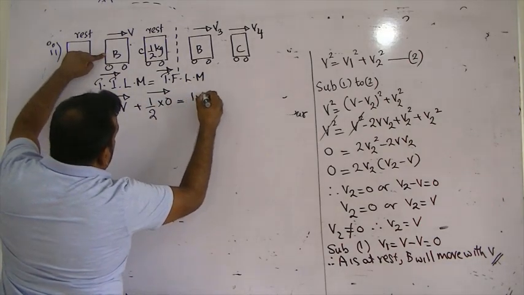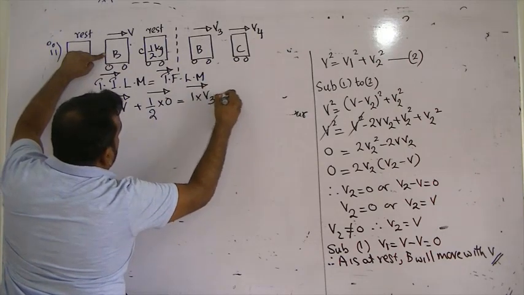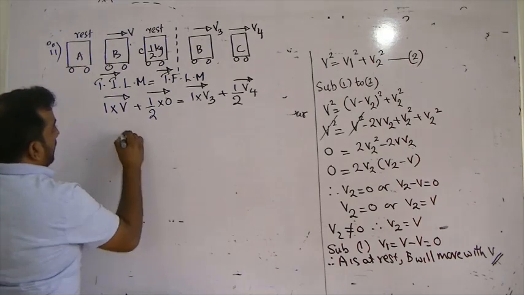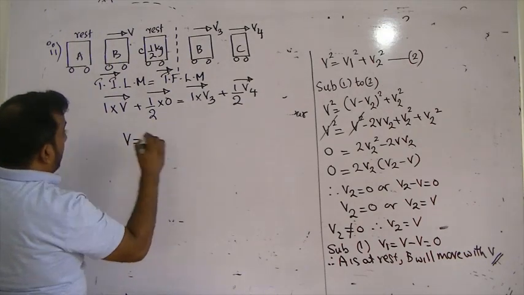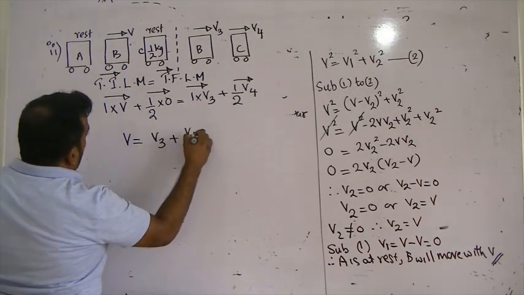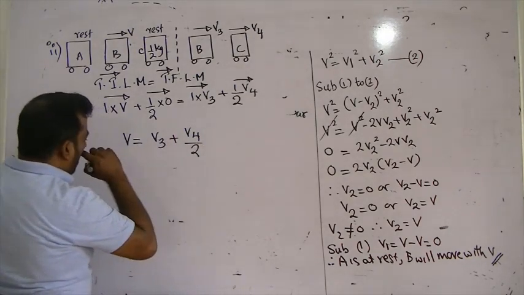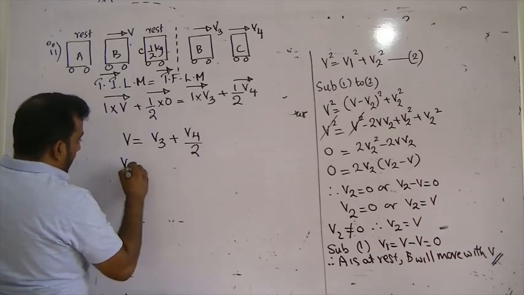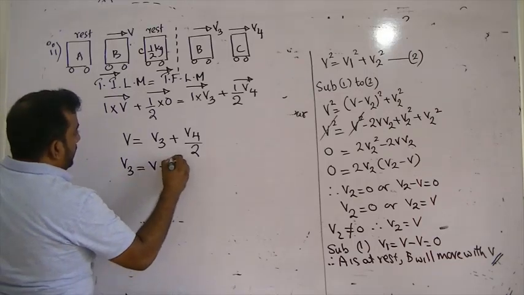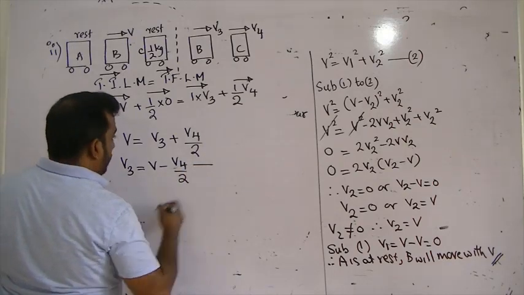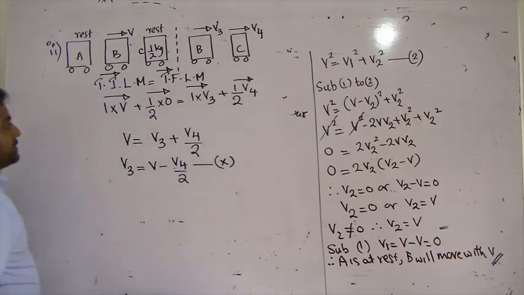Final linear momentum: 1 times V3, half times V4. So V is equal to, don't forget, V3 plus V4 over 2. If you want, you can make V3 the subject: V minus V4 over 2. You name this, let's say, equation X.